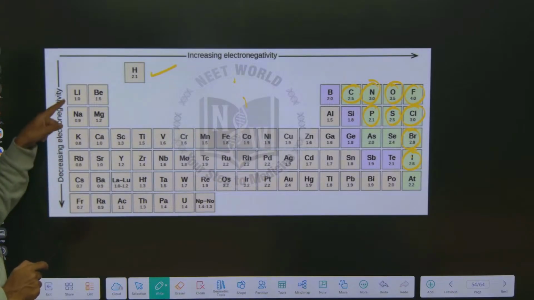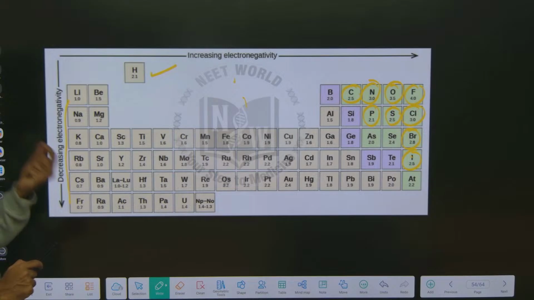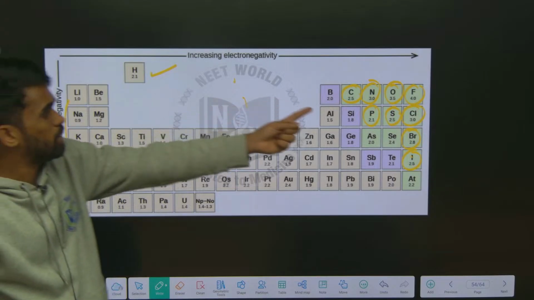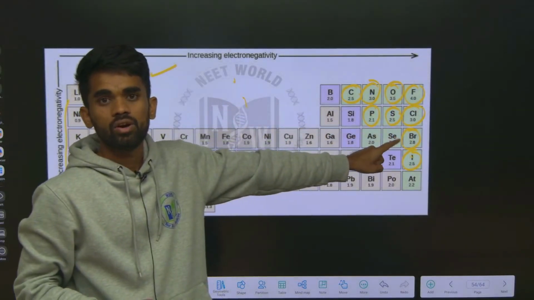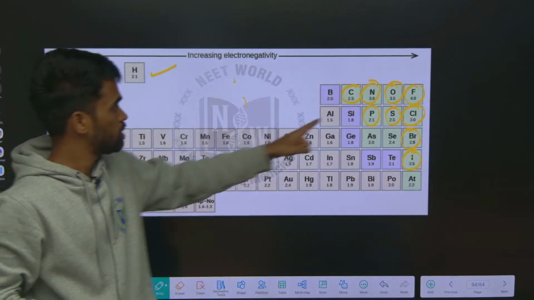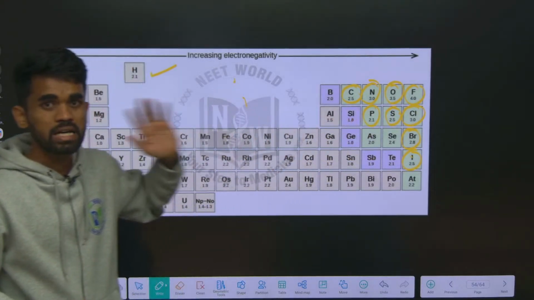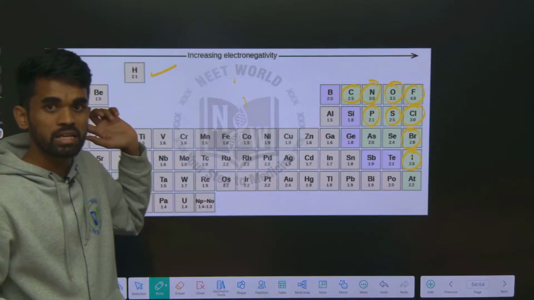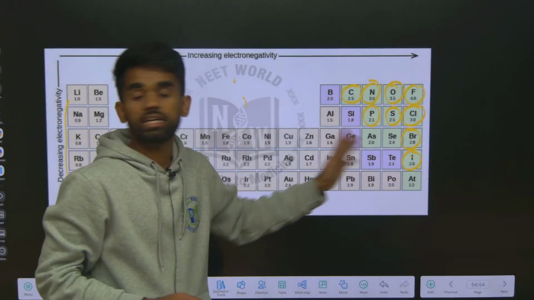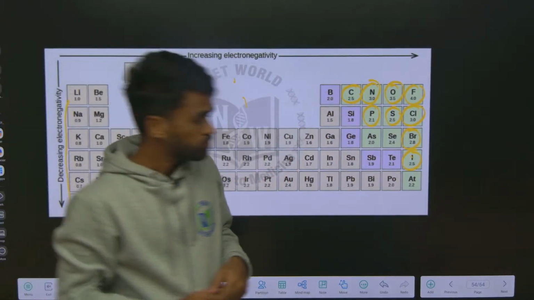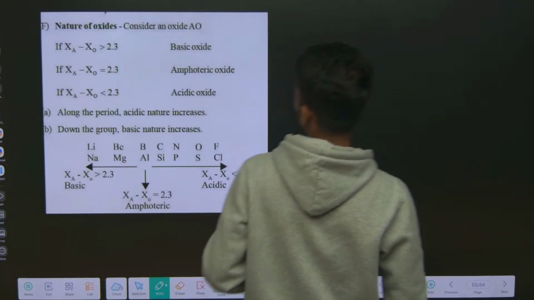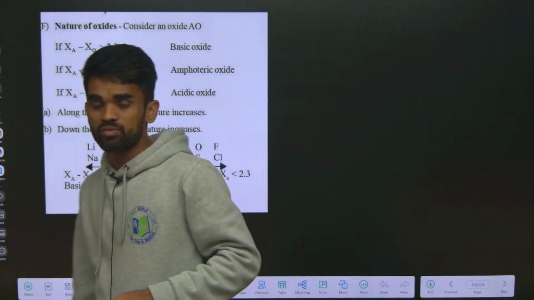If you see, metals have lower electronegativity and non-metals have higher electronegativity. S block elements are metals, P block elements are non-metals. So metals have electropositive nature, non-metals have electronegative nature. A bond between an electronegative atom and an electropositive atom will be ionic.